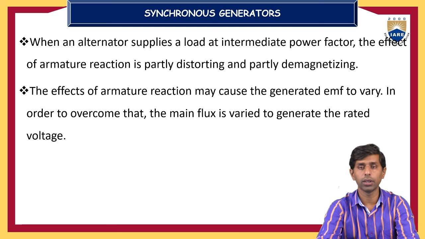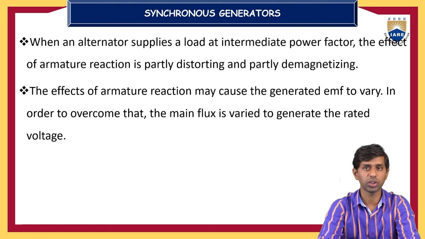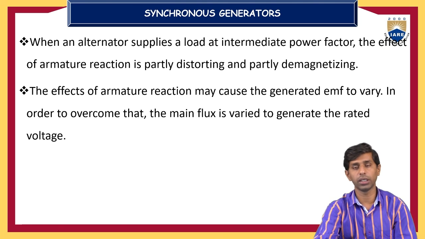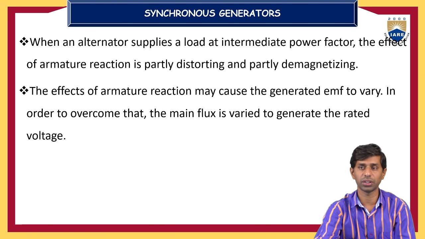When the alternator supplies a load at intermediate power factor, the effect of armature reaction is partly distorting as well as partly demagnetizing. The effect of armature reaction may cause the generated EMF to vary. In order to overcome that, we need to strengthen the main flux. So by the above discussions of the magnetization effect, demagnetization effect, as well as the cross magnetization effect, in the first two cases the resultant induced EMF of the alternator will vary because the resultant flux is affected by the armature reaction.